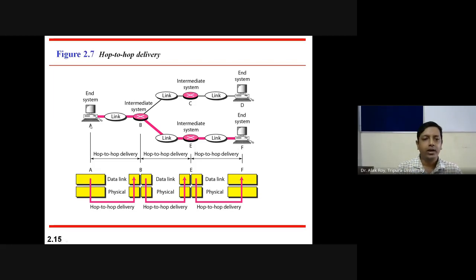where in node A, data will go through the data link layer to physical, physical to data link, and again in node B, data link to physical, and then it will deliver to E, physical to data link, then data link to physical, in E will deliver to the physical layer of node F, and at the end it will deliver to node F, where in the communication you can observe that it is from data link layer to data link layer for each node.